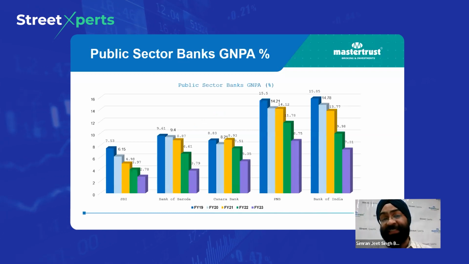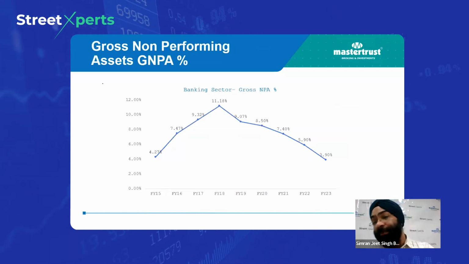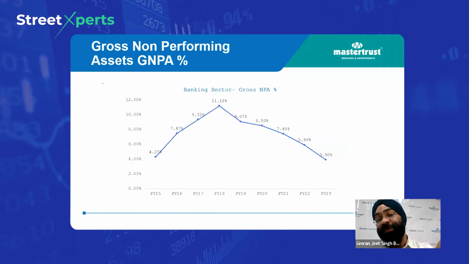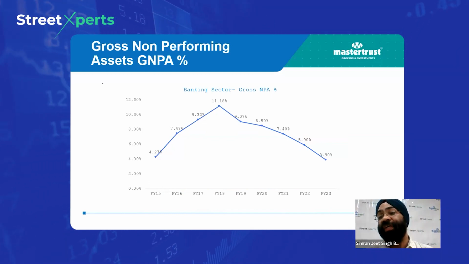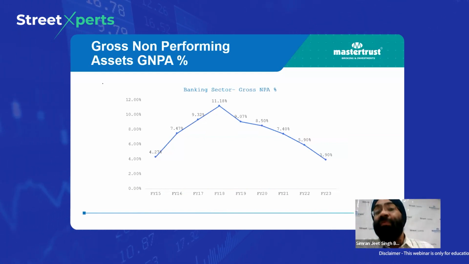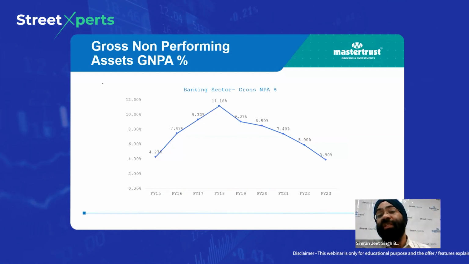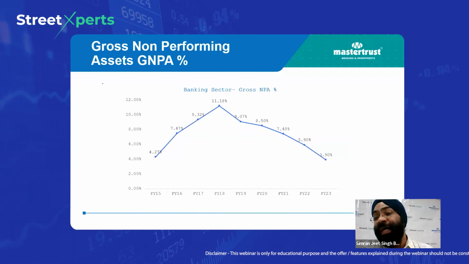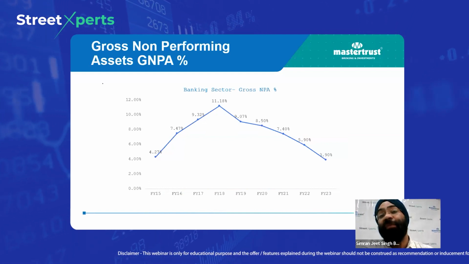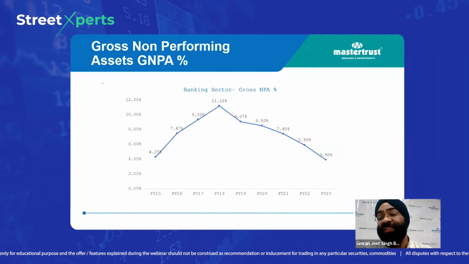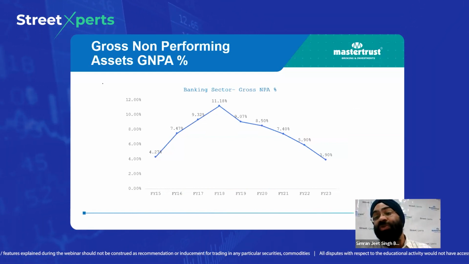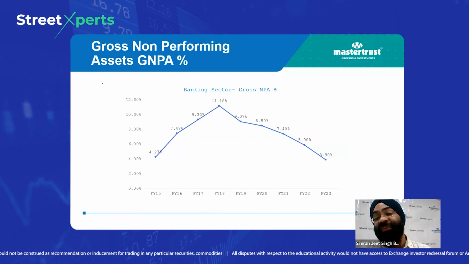So banking sector asset quality has sharply improved, coming down from 11.18% to 3.9% in FY23. This is one of the utmost reasons why Nifty Bank and Nifty PSU banks are performing well in the market, and it has created a lot of confidence in the investors, both DIIs as well as FIIs.